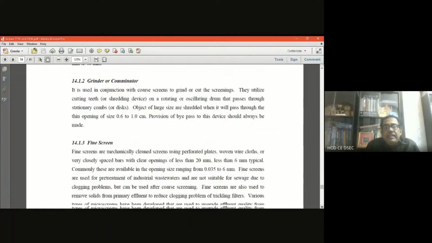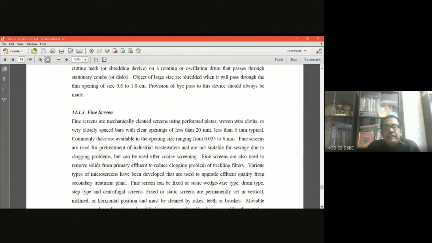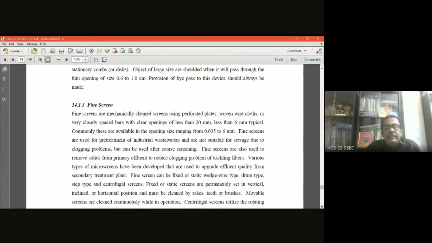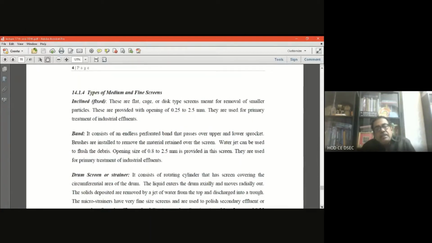Now the application of the fine screen is very limited compared to the coarse screen, but to give you an idea, the commonly available opening size is 0.035 to 6 millimeter, very fine, and these screens are used to remove solids from primary effluent to reduce clogging problems of the trickling filter. These are the things, but mostly in true sense, in preliminary treatment, the coarse screens are used.